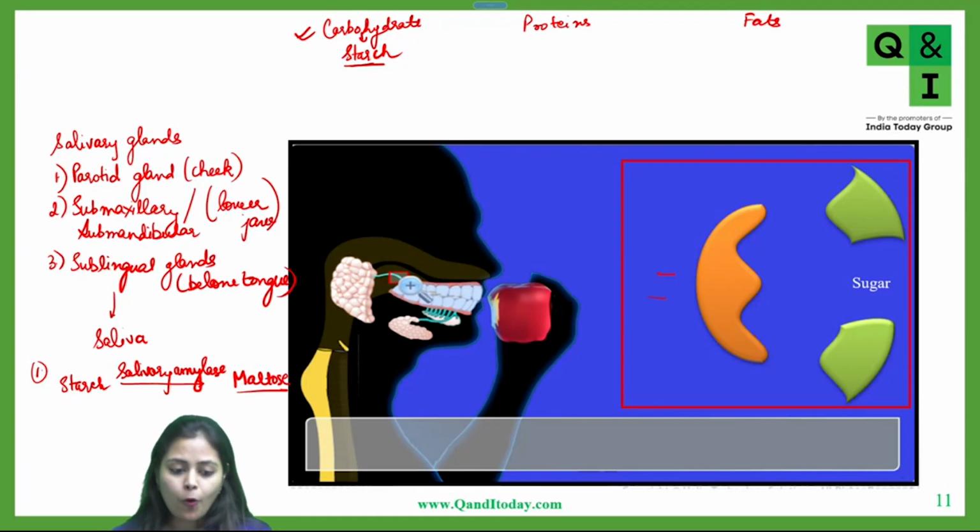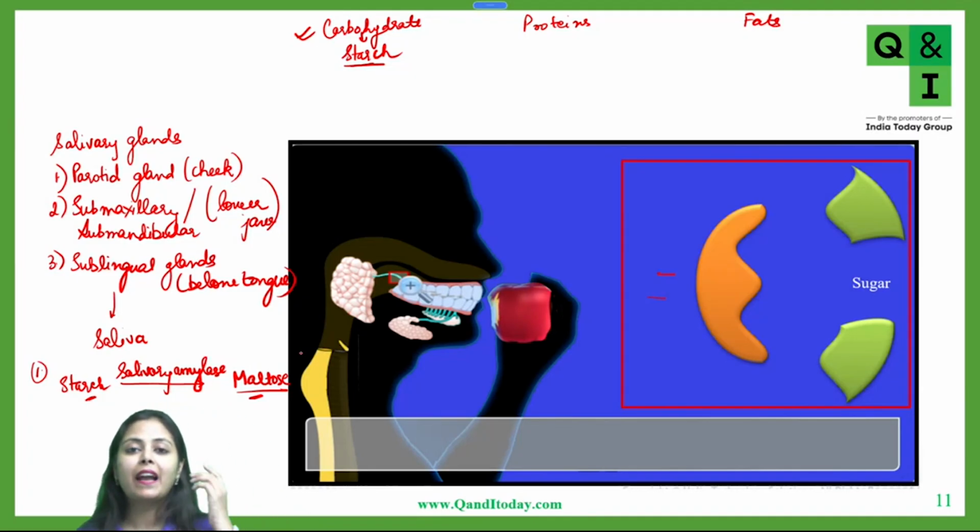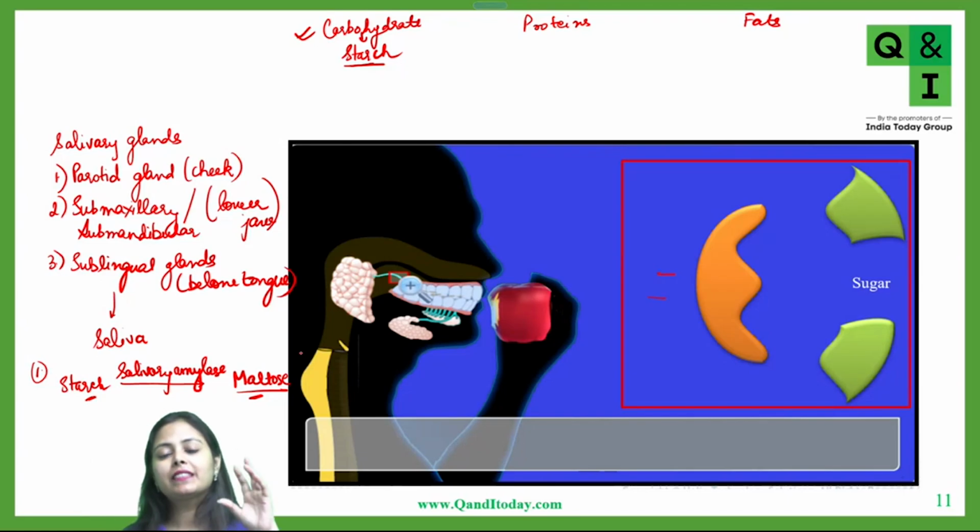But till now, you can see starch is only getting converted into maltose. That means digestion of starch is still incomplete. The final target is to break down starch into glucose, but till now we have only converted starch into maltose.